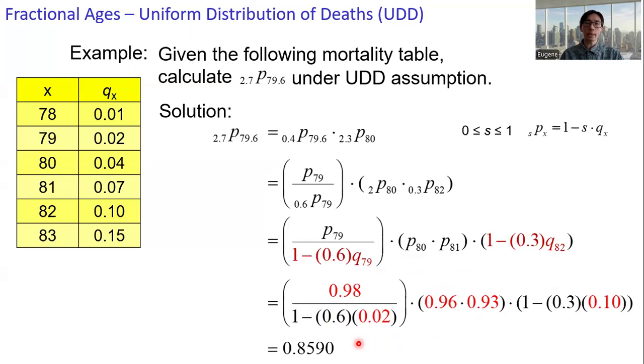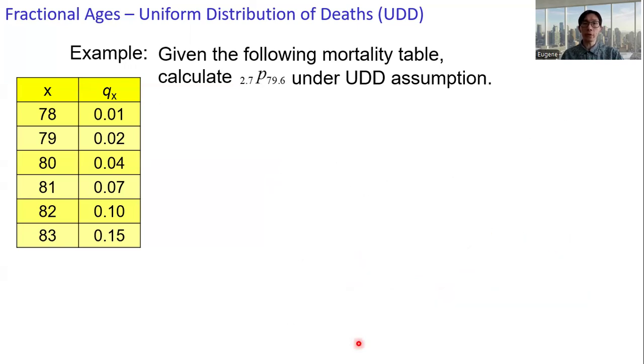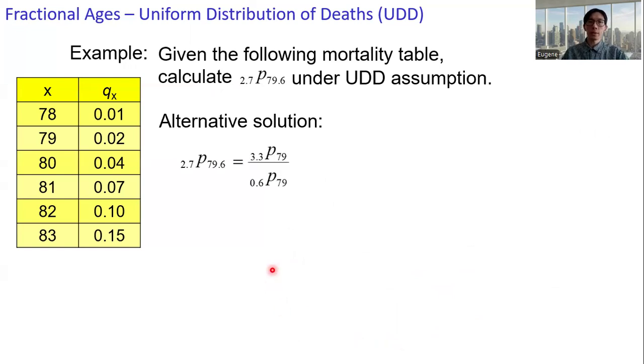Okay, let's rework this example again using the interpolation formula. So express this as 3.3 p 79 over 0.6 p 79: an individual at age 79 can survive up to age 82.3, given that this individual already survived to age 79.6.